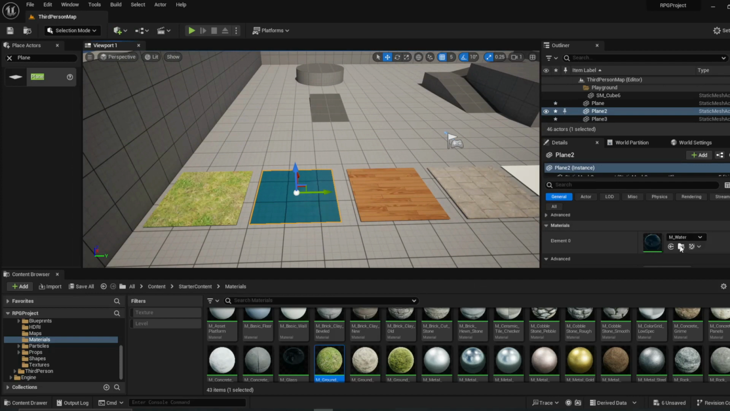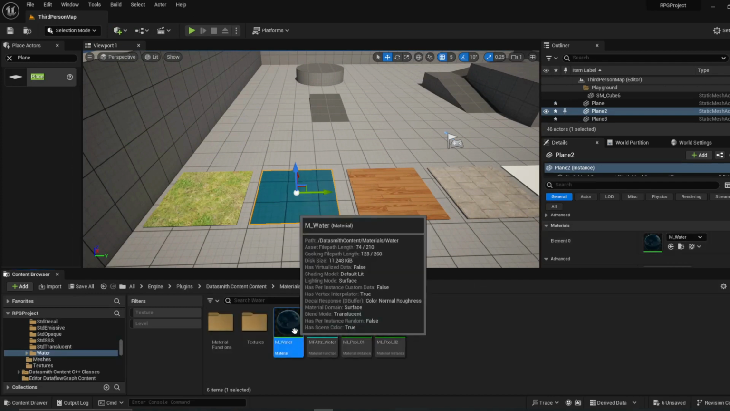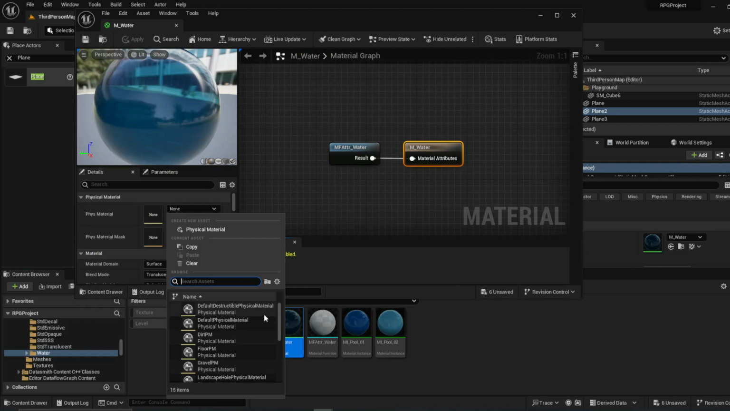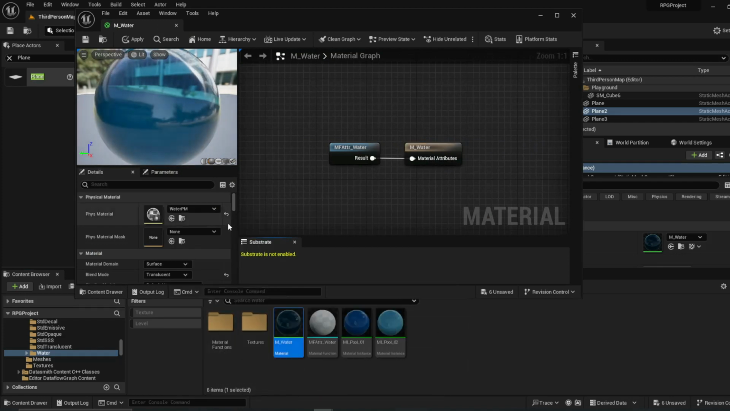We're going to do this for each of them. So water, physical material, and water. And save.